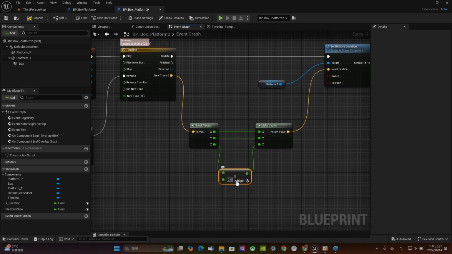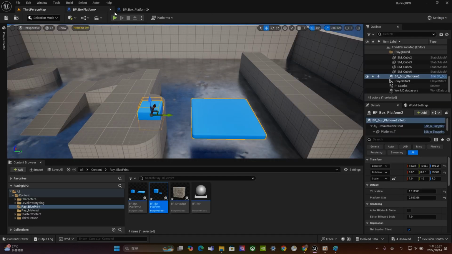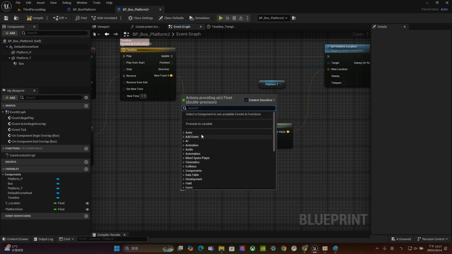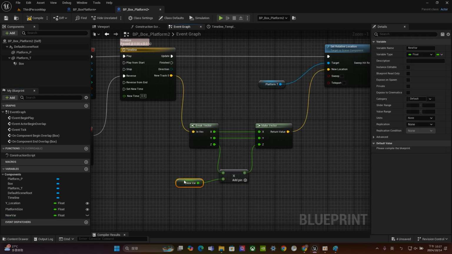For this part, I want this one to be adjustable under here. So just like what we did before, let's choose promote to variable, and let's call this one trigger height.